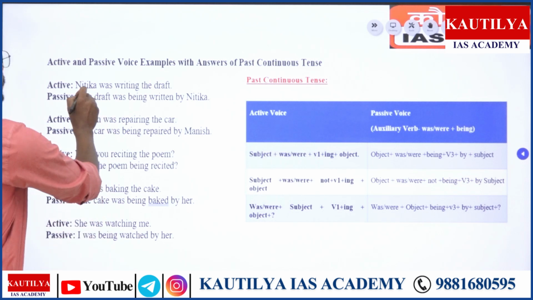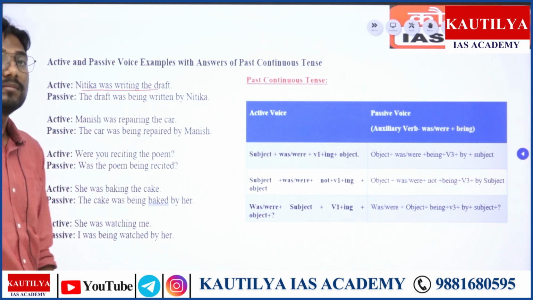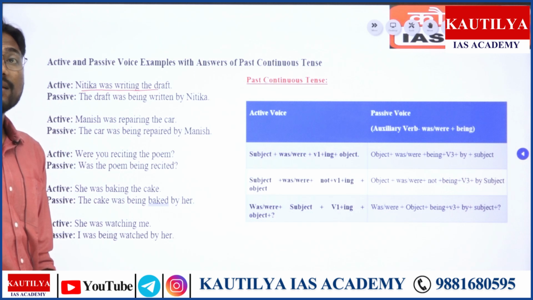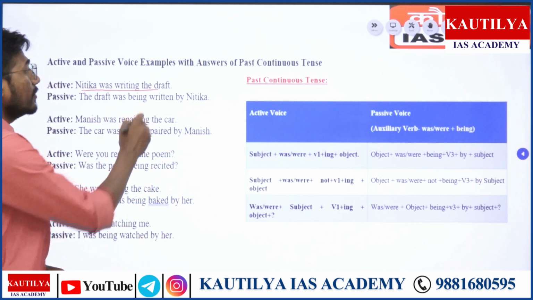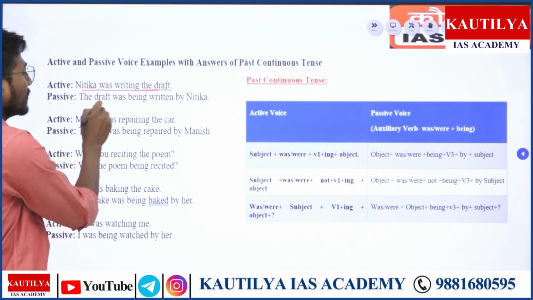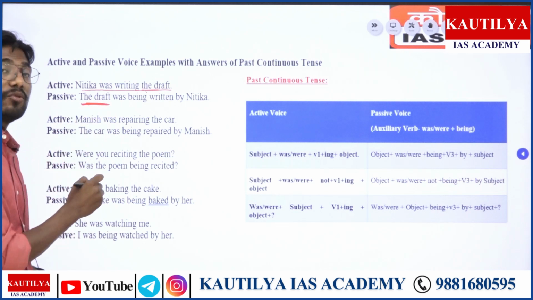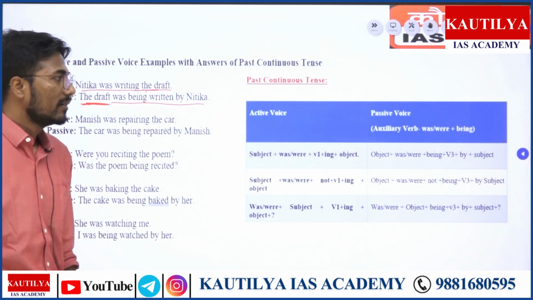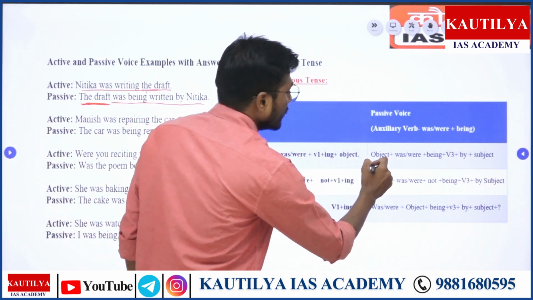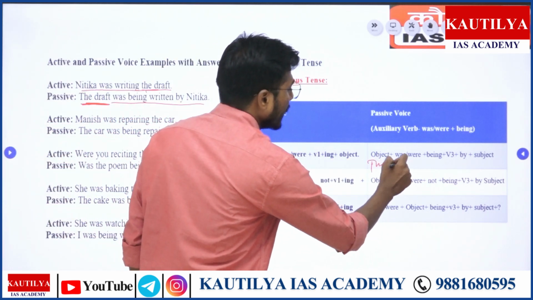Nikita was writing the draft. Nikita was writing the draft. So considering Nikita, now the draft becomes the subject of the passive voice, was being written by Nikita. So look at this statement, the draft, right?